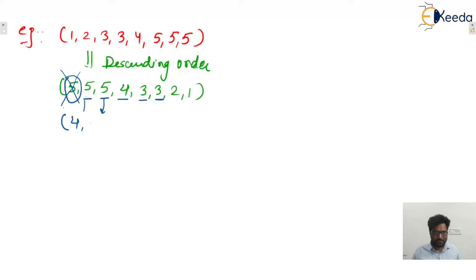Again this 5 minus 1 becomes 4. This 4 minus 1 becomes 3. This 3 minus 1 becomes 2. This 3 minus 1 becomes 2. Again 2, 1. Now check.